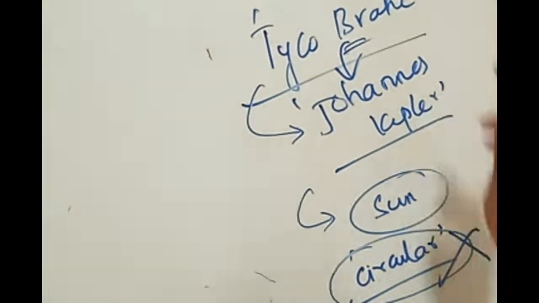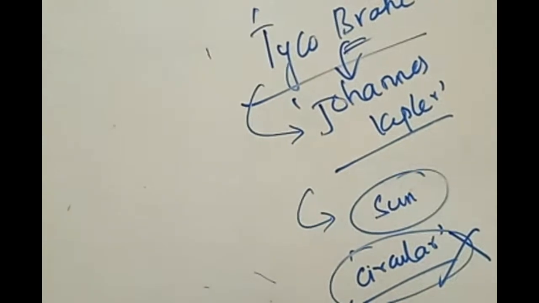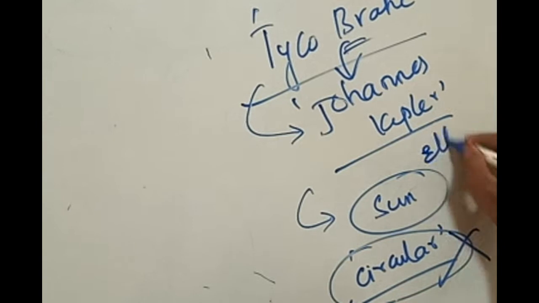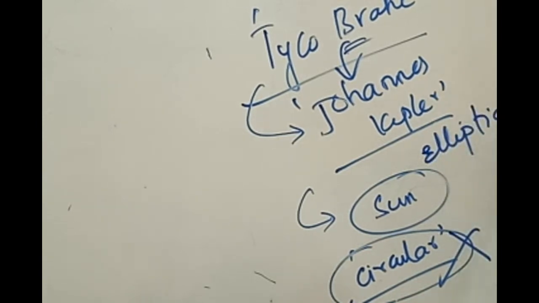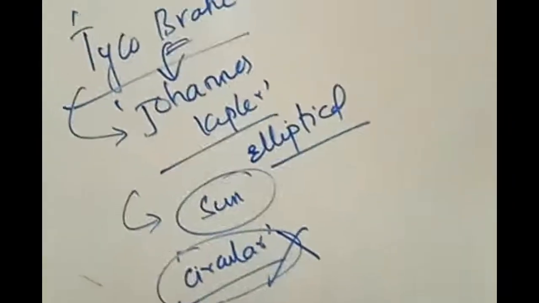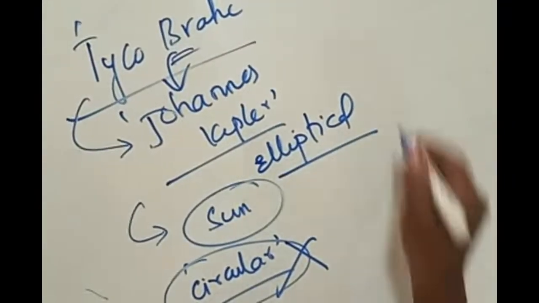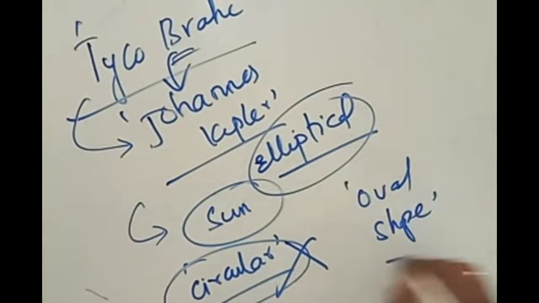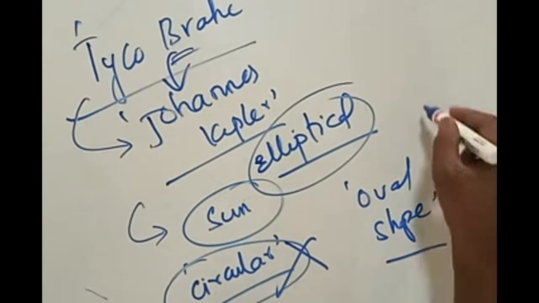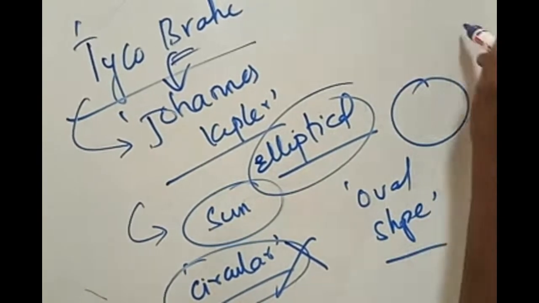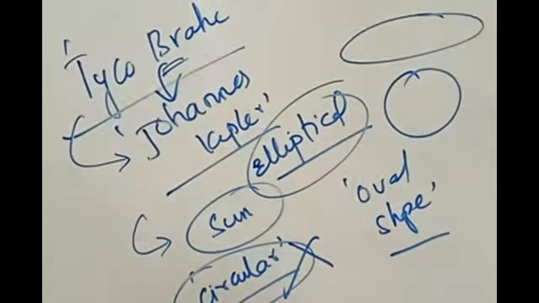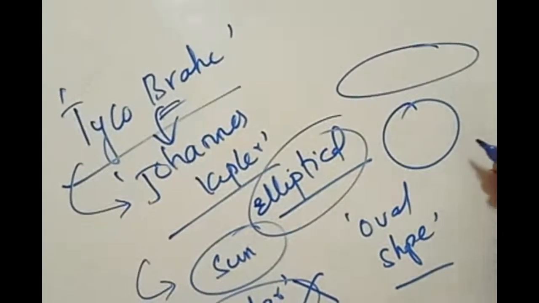But Kepler concluded that it is not in the form of circular orbits, it is in the form of elliptical orbits. What is an elliptical orbit? What do you mean by elliptical? In the form of an oval shape, an egg shape. Planets are not revolving in a circular shape, but in elliptical orbits. Could you make out any difference here?